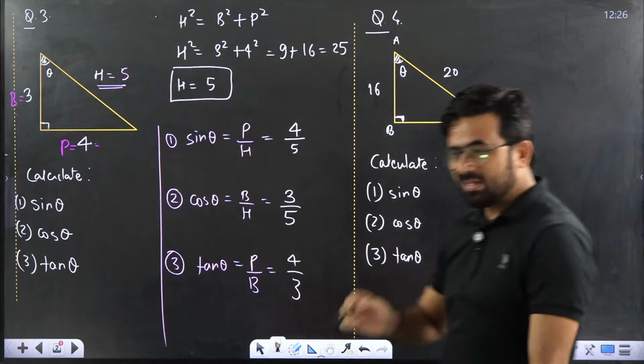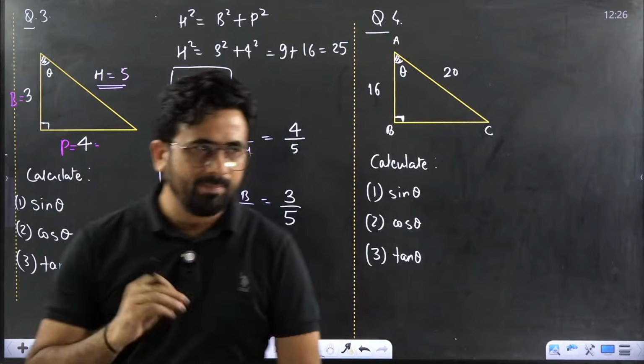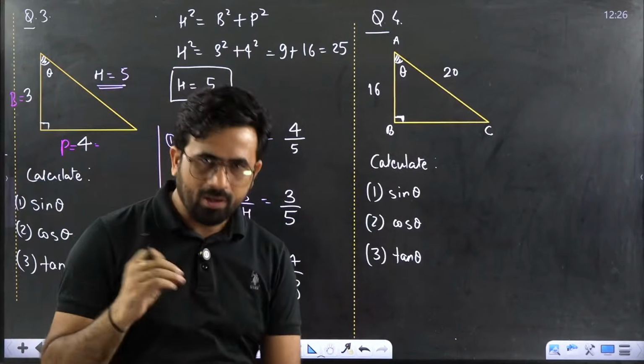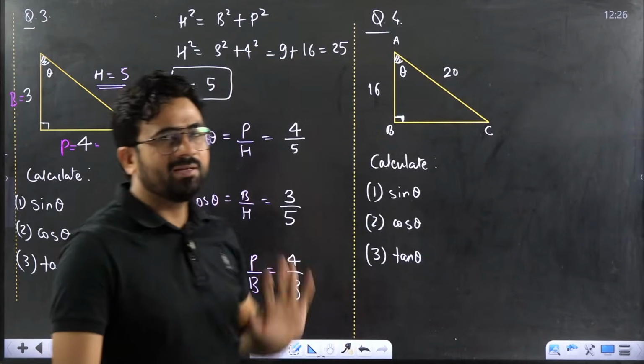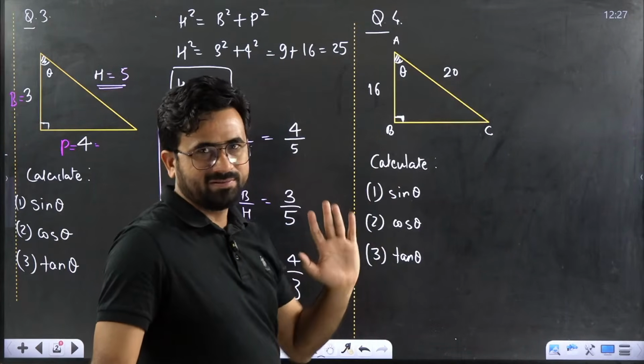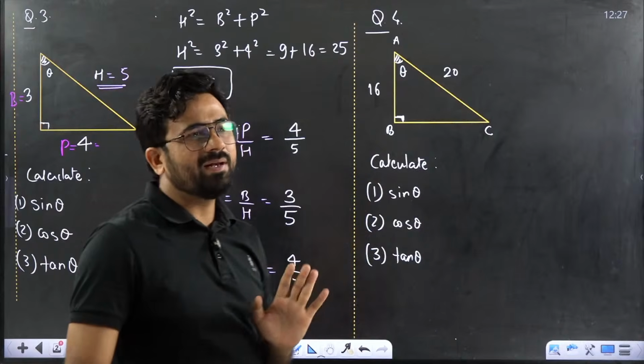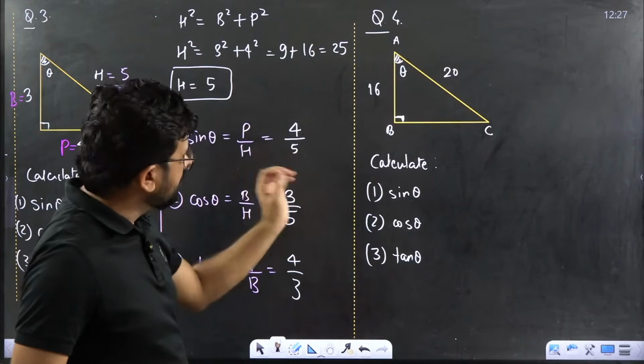Again, what is the method? First you have to identify what is the base, what is the hypotenuse, what is the perpendicular. First you have to calculate. Two things are given, one thing is unknown. So you have to calculate first. Using Pythagoras we will calculate it. So you have to understand it.